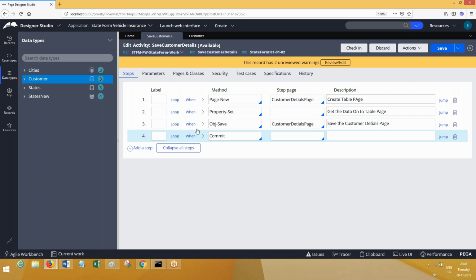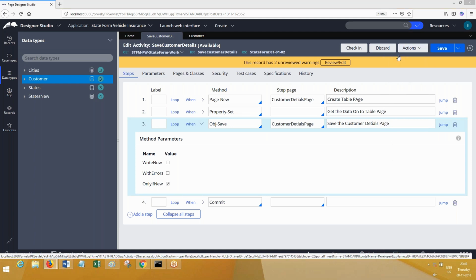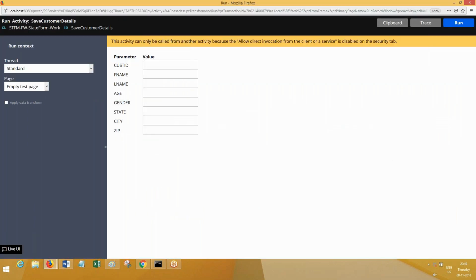Now, one second. See, the same thing I am going to do another way. Now, I am selecting only if new. Run this. Now I am again doing the same, cust004. So now let me give something else.